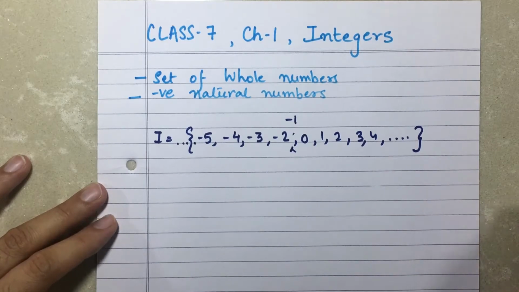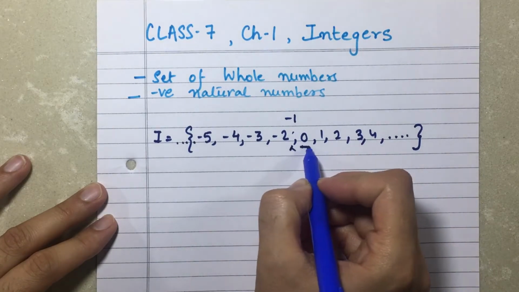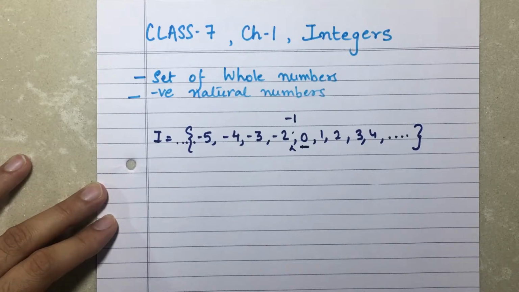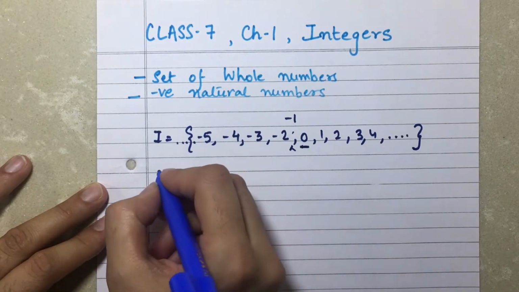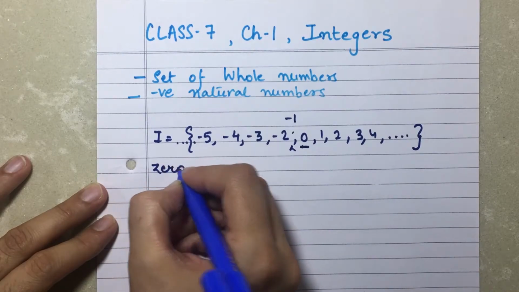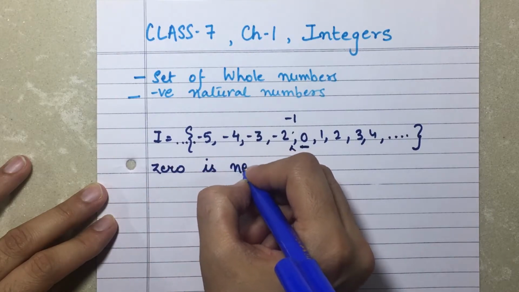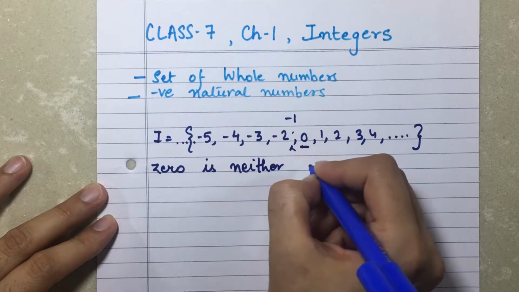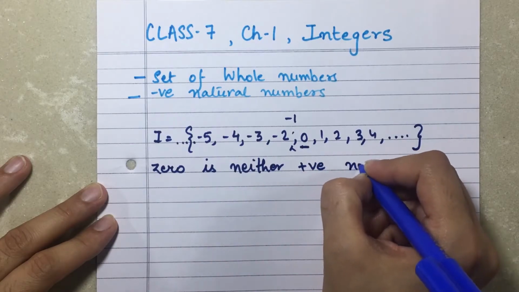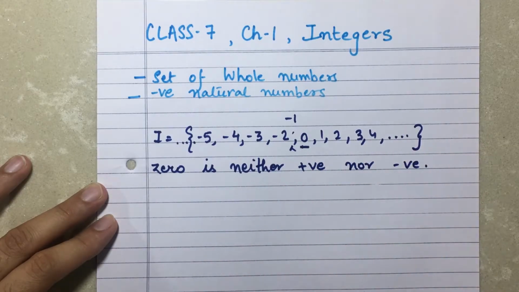So what about 0? Is 0 a positive number? Is 0 a negative number? In that case, I'm going to clarify that 0 is neither positive nor negative. 0 is never termed as a positive or negative number.